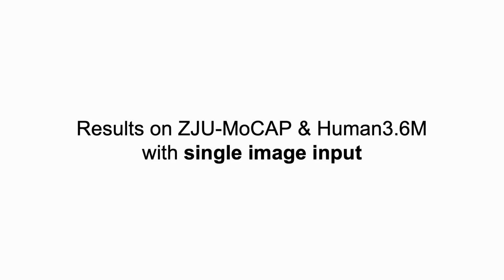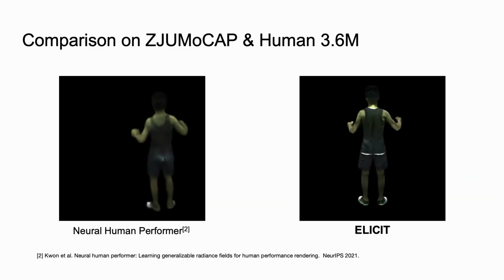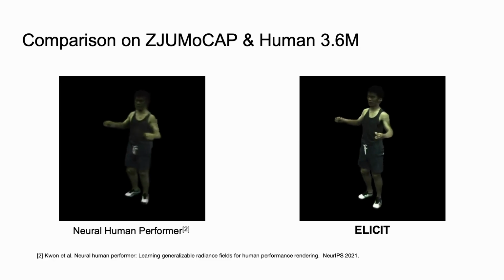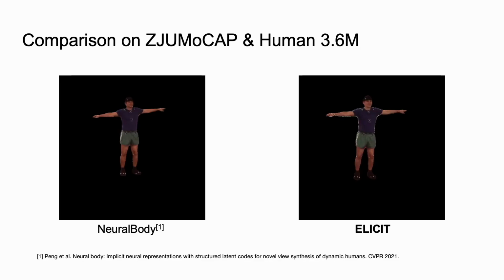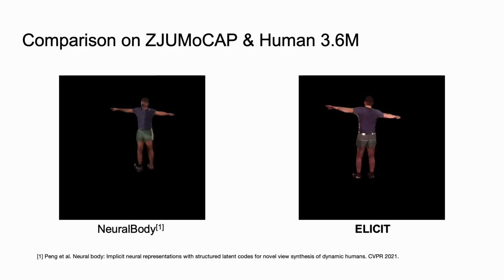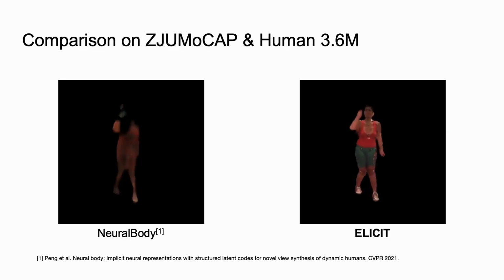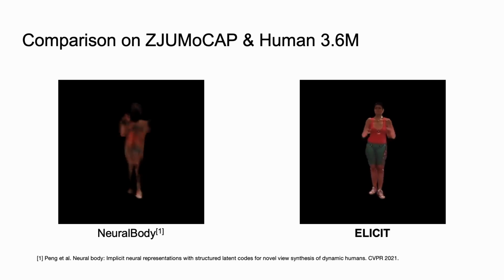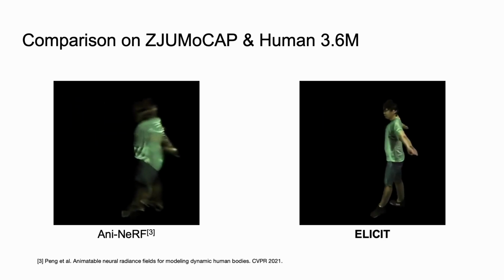We conduct evaluation on ZJU-MoCap, UMOCAP, and Human3.6M datasets. Quantitatively, Implicit achieves better novel view and novel pose synthesis results compared to existing strong baselines. For instance, despite being pre-trained on multiple subjects' data, Neural Human Performer produces blurry visual parts, particularly on unseen areas. And Neural Body and Anim-NeRF suffer from overfitting on single input images, leading to incorrect body geometries. In contrast, our method can generate a highly detailed avatar. It can render realistic visual appearance and consistent body shape.